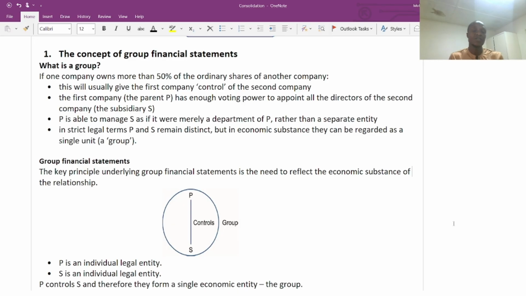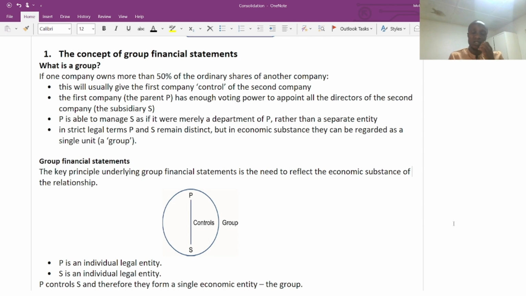You will have that benefit as a parent company because as soon as you own more than 50% of the ordinary shares of any company, you will have this right. Another point is that the parent company can manage the subsidiary.